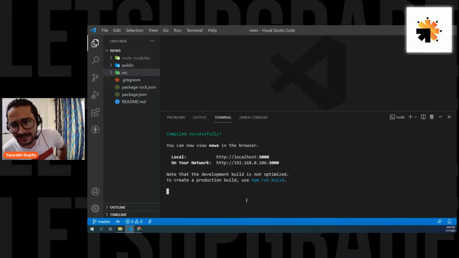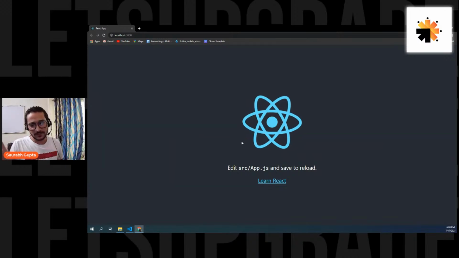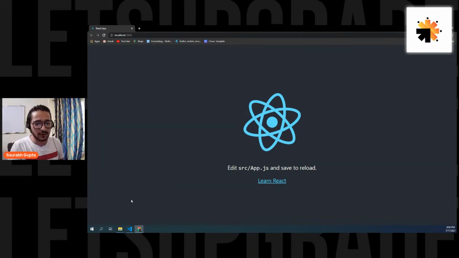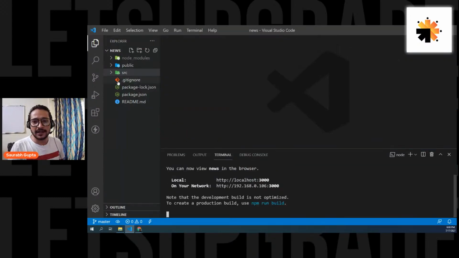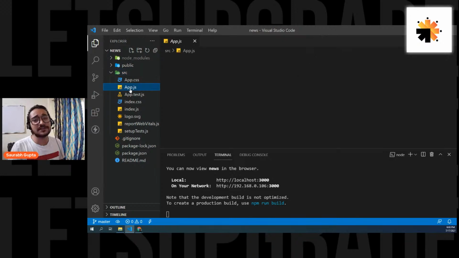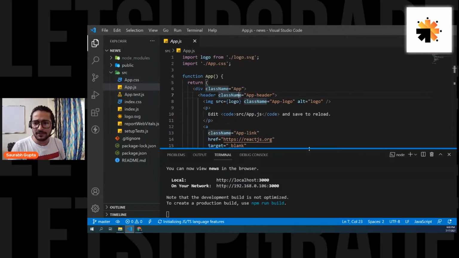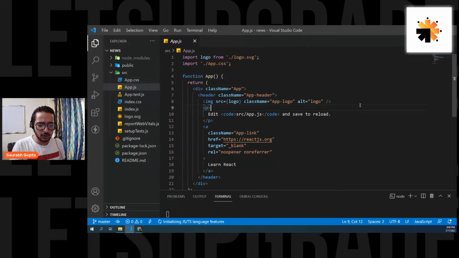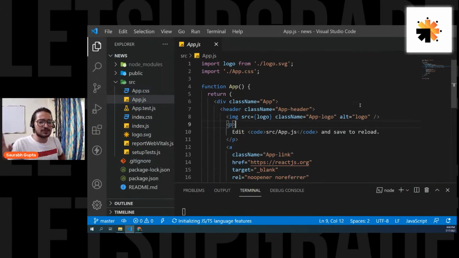Okay. Compiled successfully. Let's see. And here we go. We have our page. Pretty cool. But we'll remove all of this right now because we don't need it. We know that it comes from app.js, which is your main component. So let's go there. And guys, can you see my code? Or should I zoom it a little more? I'll zoom it once. Now you tell me. Everyone, can you see it?